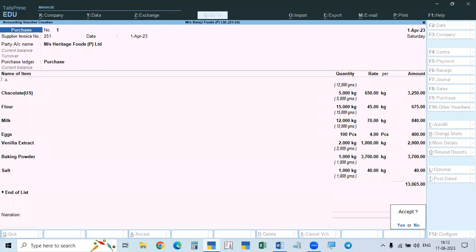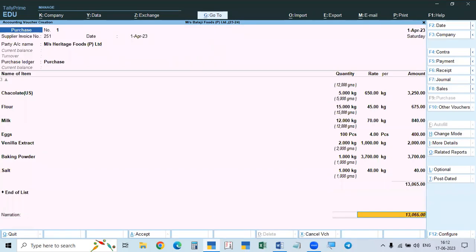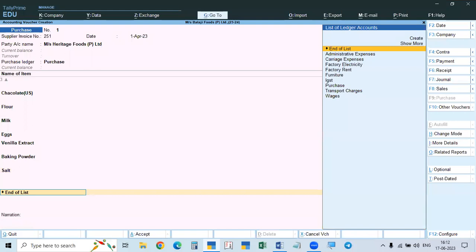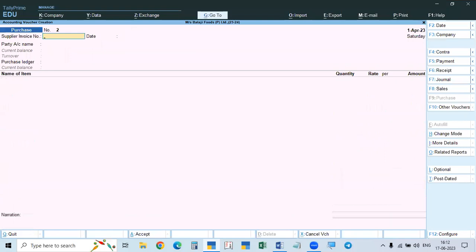And after this, we have taken tax also. If you don't give the tax, it will show an error. So you take Heritage Foods, Vijayawada, IGST, take IGST. So that is the amount. So we purchased the material.